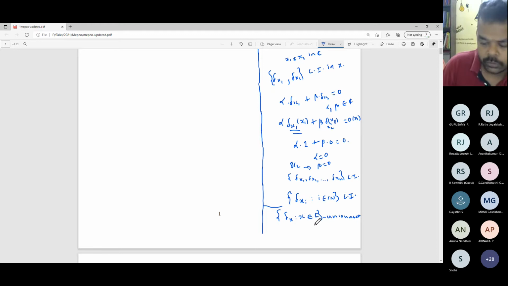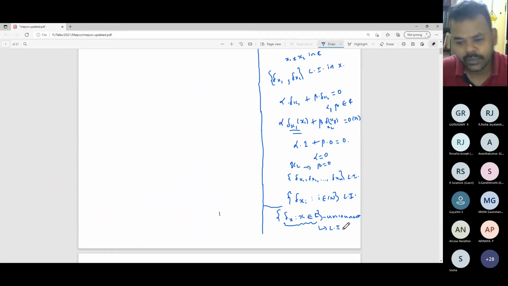So if we have an infinite set, to check whether the infinite set is linearly independent or not, we have to focus on all the finite subsets of that infinite set, irrespective of whether it is uncountable or countable. So you take any finite subset of this set. This will be of the form something like delta x1, delta x2 up to delta xn, which we already proved is linearly independent. So that implies that this uncountable collection is linearly independent. Again you can apply Zorn's lemma or any of the equivalent forms of the axiom of choice. You can extend this to a basis for the functions from C to C.